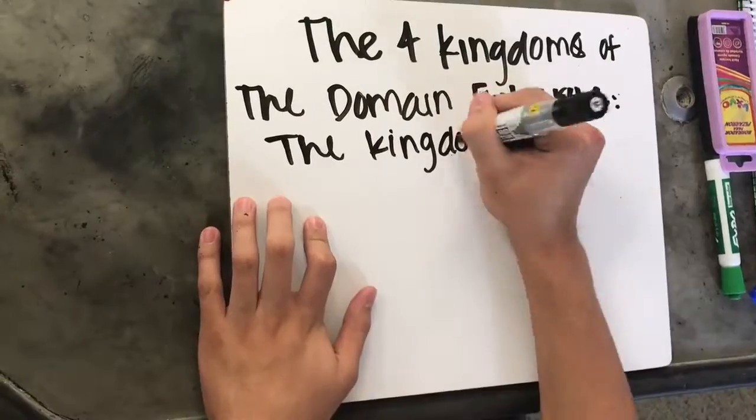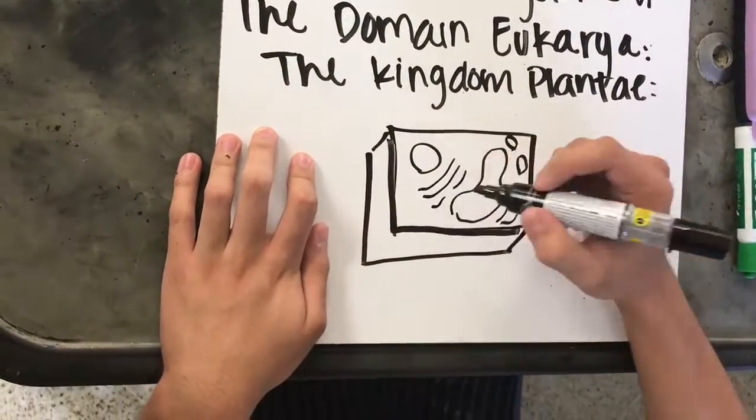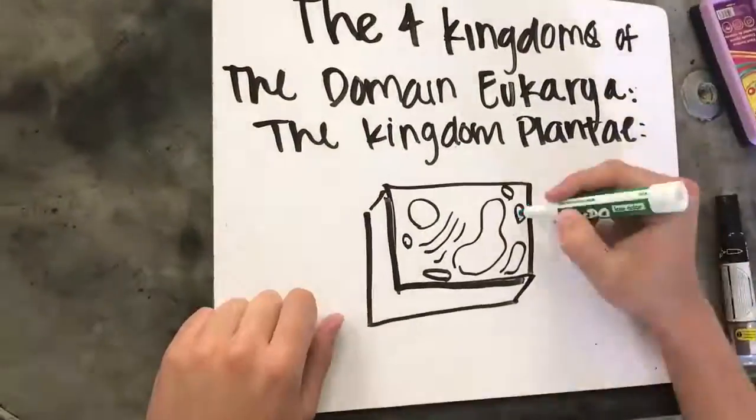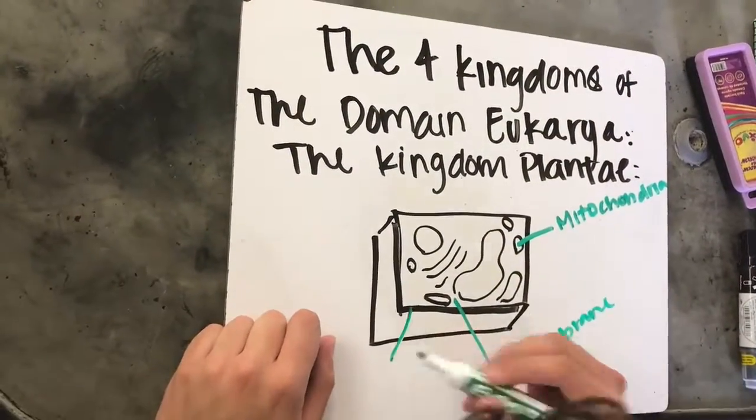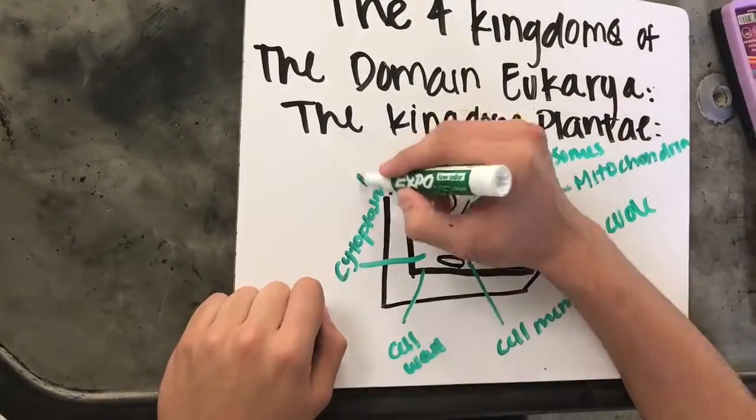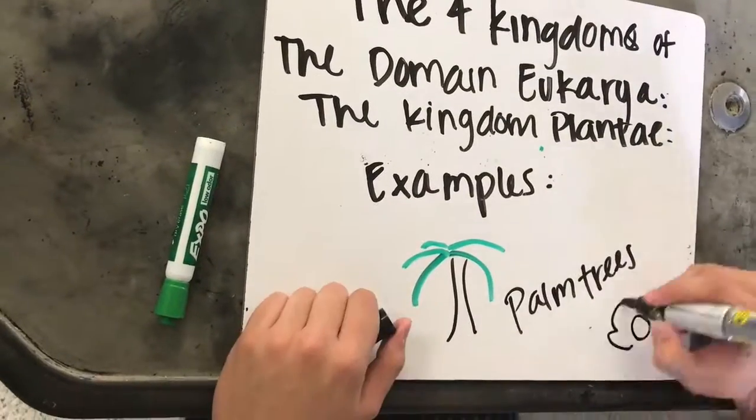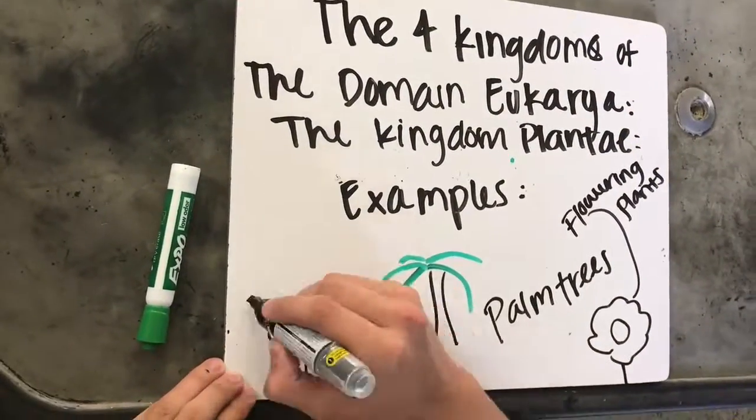Kingdoms. These are the four kingdoms of the domain Eukarya. The kingdom Plantae. They are multicellular, make their own food, absorb sunlight to make glucose. Some examples are palm trees, flowering plants, and orchids. What makes this kingdom unique is that they have the ability to grow by cell division.